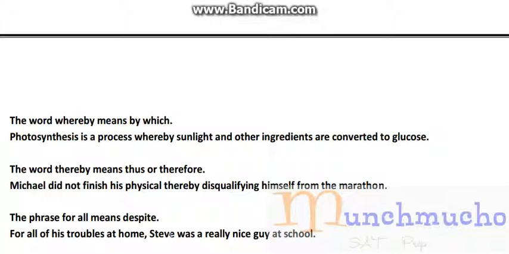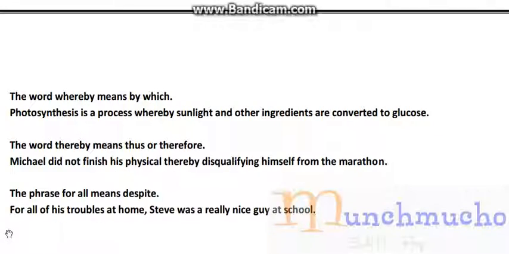The phrase for all means despite. For example, for all his troubles at home, Steve was a really nice guy at school. So despite all of his troubles at home, Steve was a really nice guy at school. Instead of saying for all, we just say despite. Despite his troubles at home, Steve was a nice guy at school.